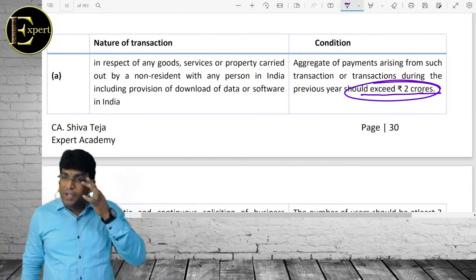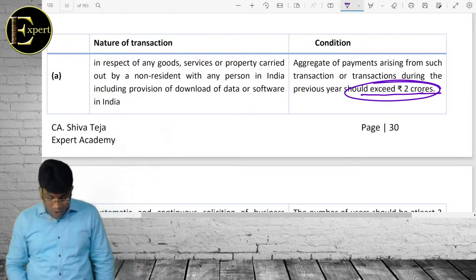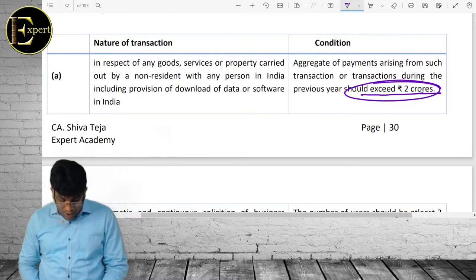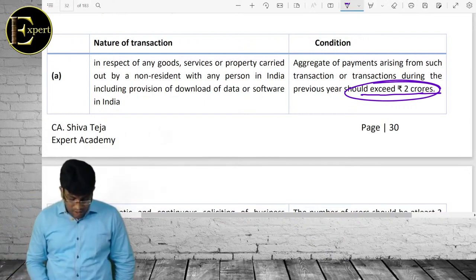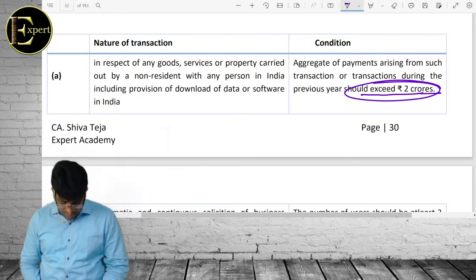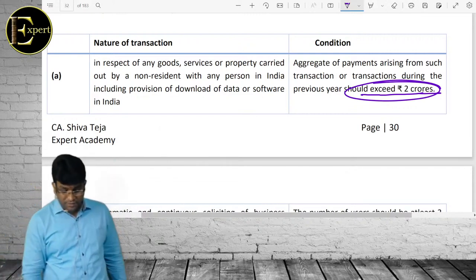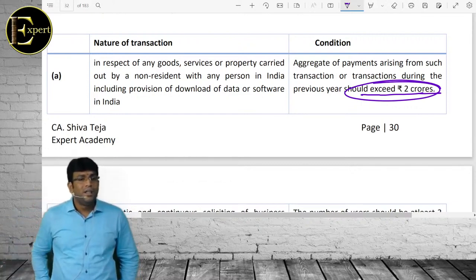Proceed. Business income of a non-resident is taxable in India if non-resident has business connection in India. So getting my point everybody? Business connection in India.